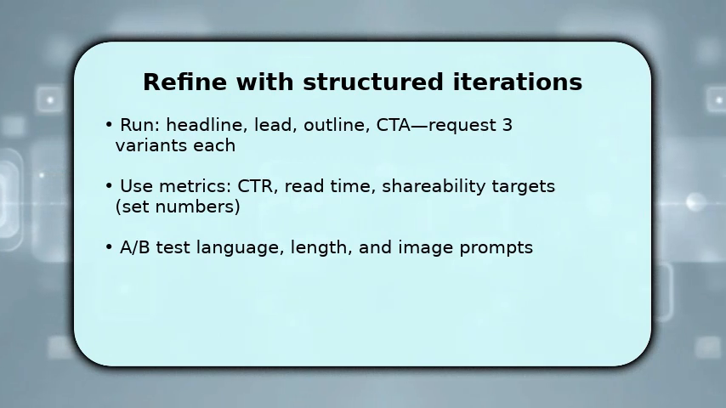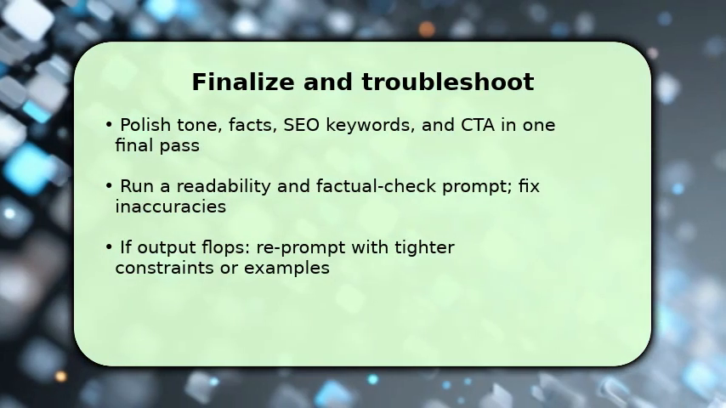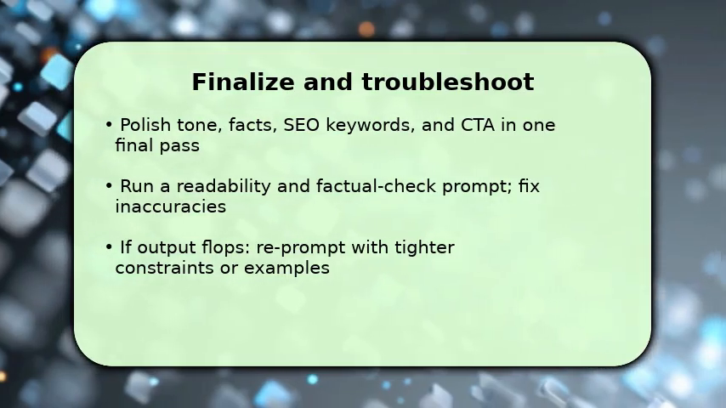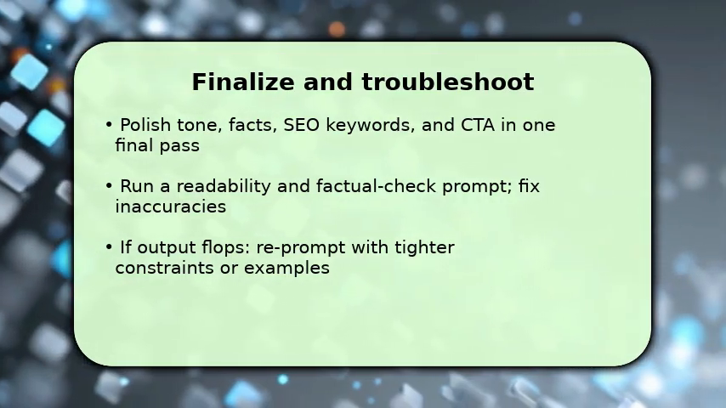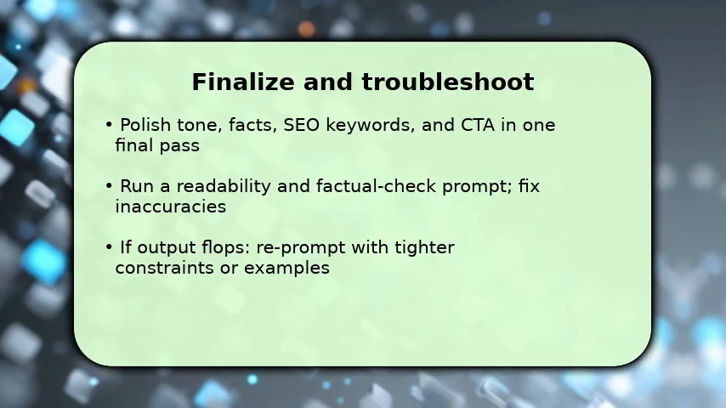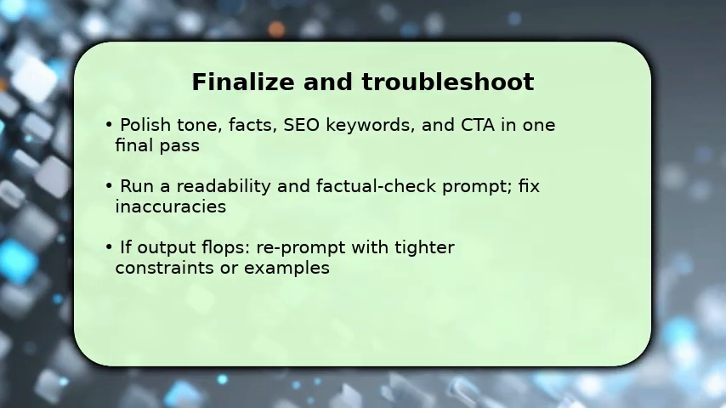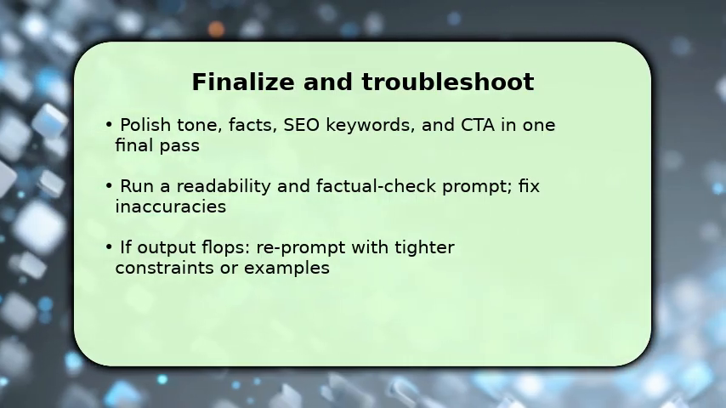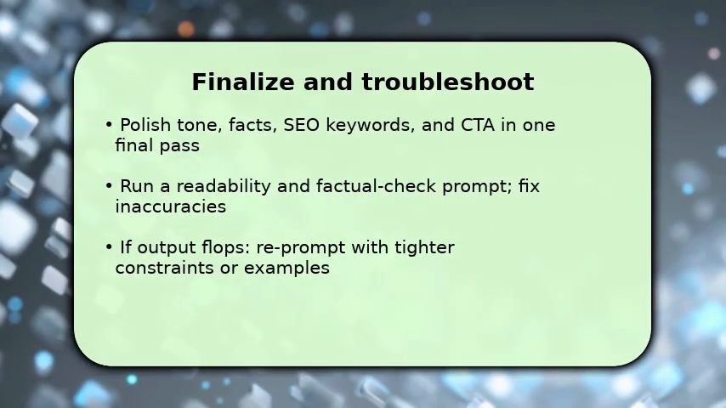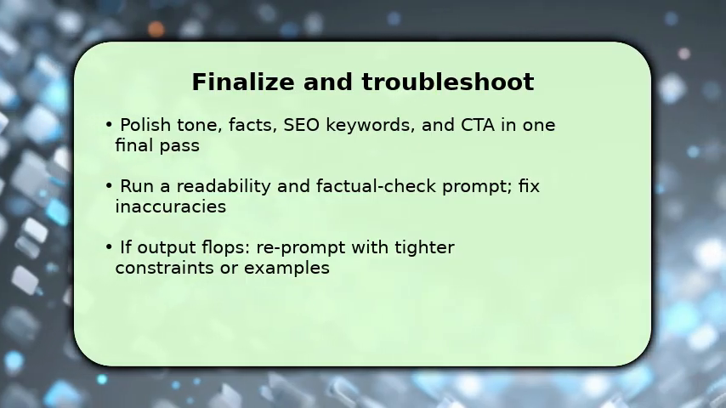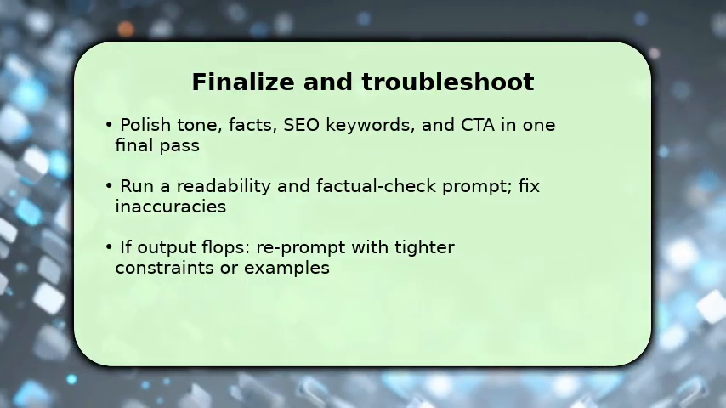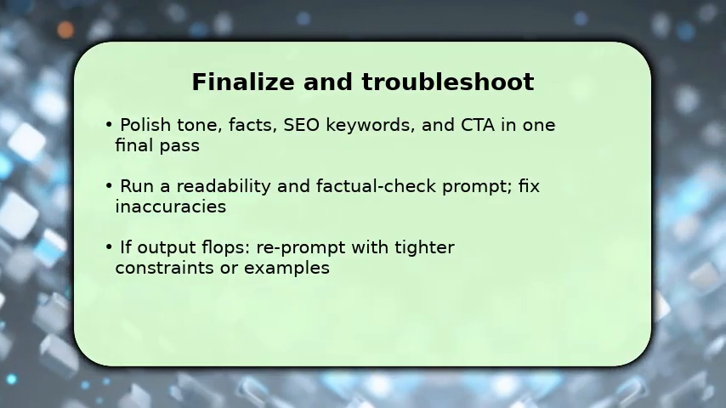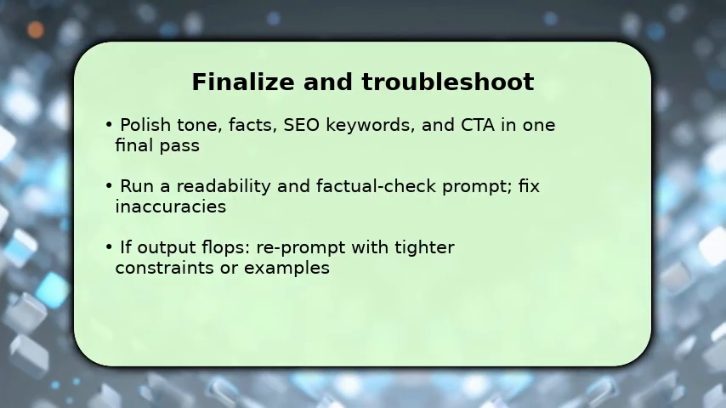To finish, ask the AI for a single polished draft that merges chosen headline, lead, and outline while optimizing for keywords and CTA clarity. Then run a readability and factual check prompt. Manually verify any claims before publishing. If performance is poor, troubleshoot by tightening constraints, reduce model creativity, provide 2-3 explicit examples, or change headline formulas. One key tip: if the AI hallucinates facts, immediately request source-free phrasing and mark claims.